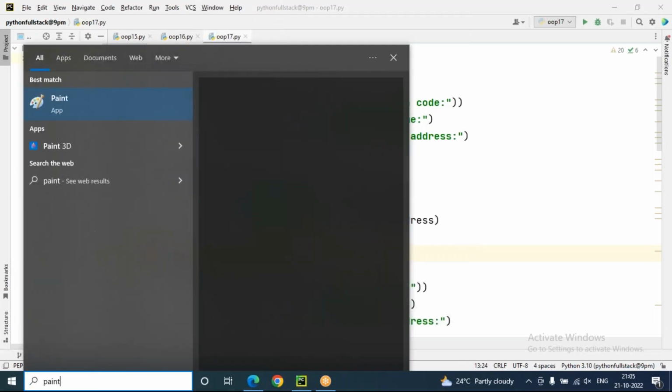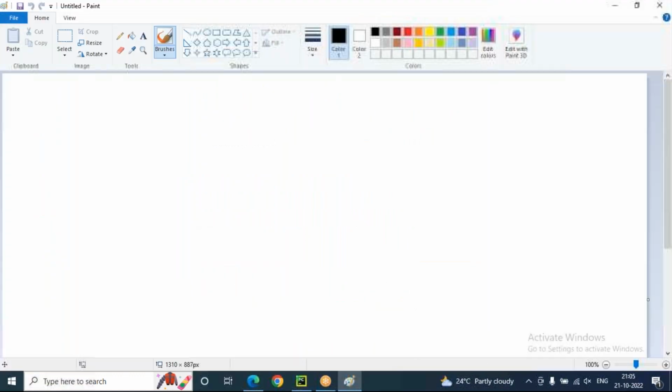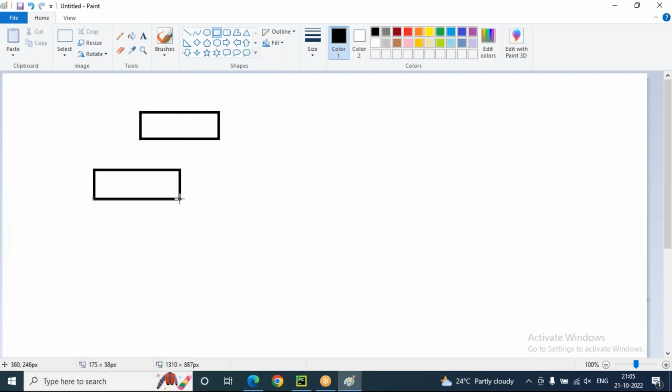Let's go to Paint. Here I'm drawing. This is hierarchical: one parent class, two child classes. Two children are inherited from a single parent only. This is hierarchical inheritance.